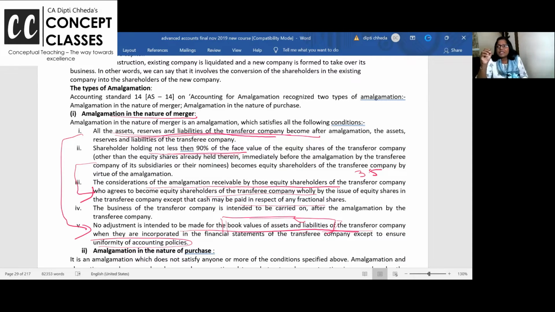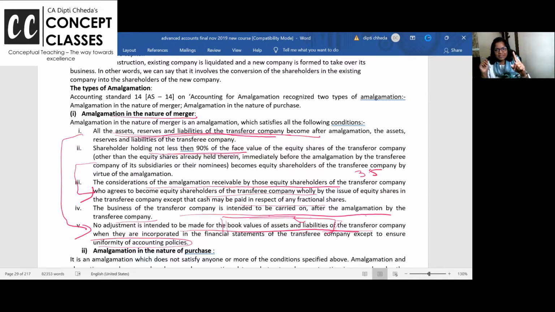When you read the first line of the problem, purchase consideration is paid 10 lakhs cash, 8 lakhs this, 2 lakhs this. It's not merger. Merger is purchase consideration should come in the form of equity shares. And last, business of transferor company to be carried on after amalgamation, same by transferee company. Isn't it beautiful and very easy, dear students?